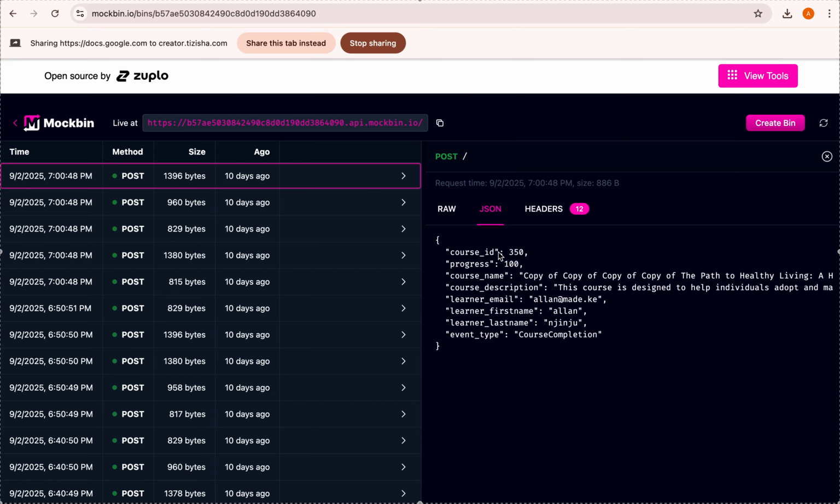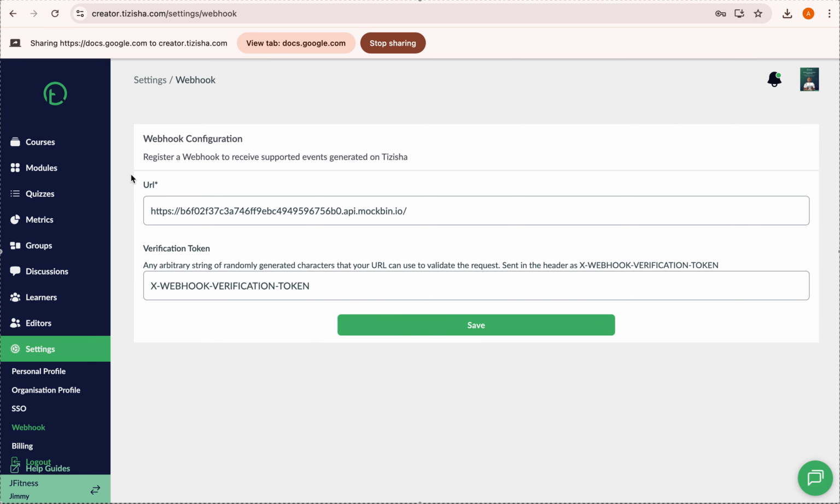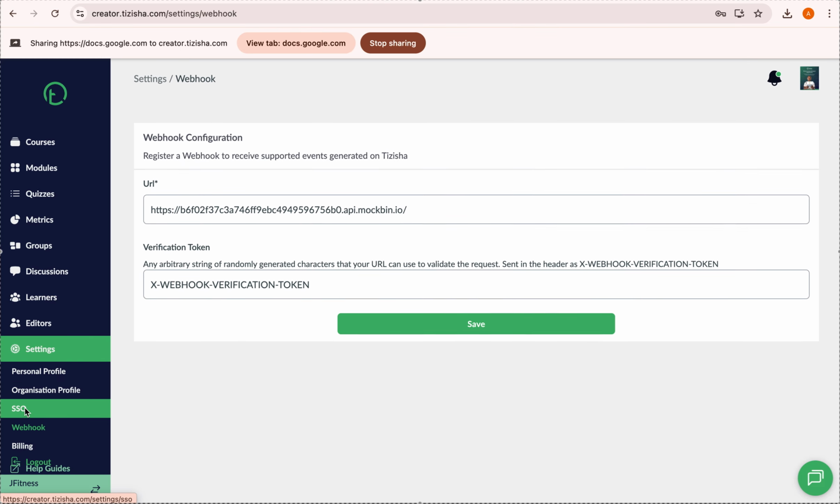So you get to see the course ID, progress, course name, course description, learner email, learner first name, and the learner last name is highlighted here. These are the event types we are generating at the moment. So this can communicate with any tool you're using. That's basically what the webhook does. It just helps you communicate with the tools you're using, so you don't have to struggle a lot with that.